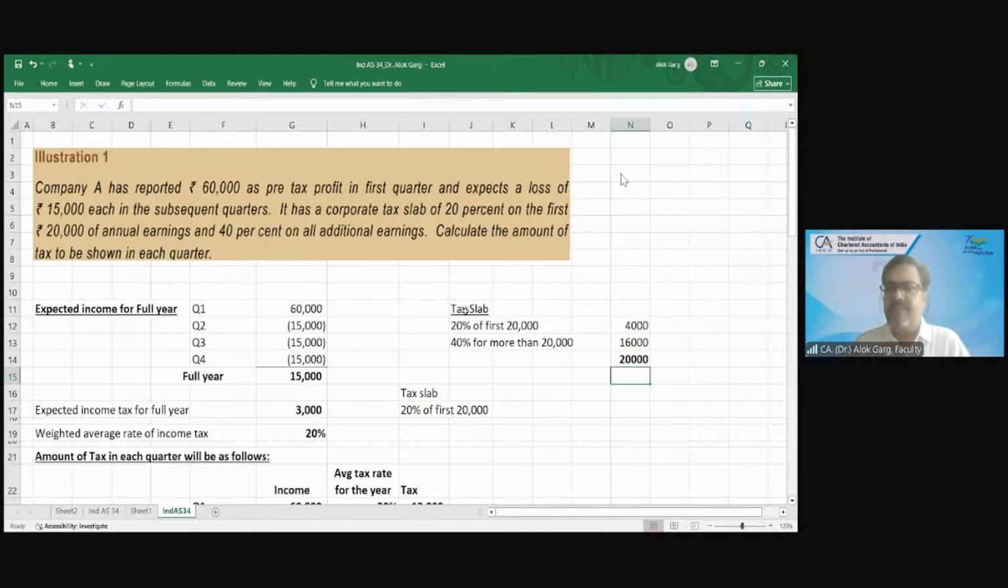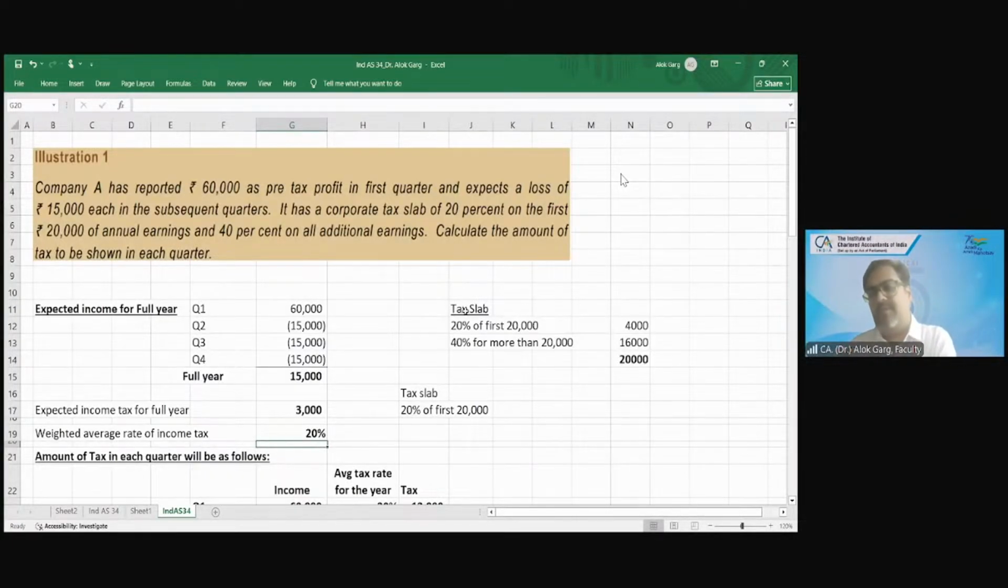Clear है ना? Is it clear? But what is your expectation of annual income? 15,000. So if your expectation of annual income is 15,000, how much tax are you required to pay? Up to 20,000, the slab rate is 20%. So on 15,000 you have to pay 20%, right? So what is your weighted average annual income tax rate? 3,000 divided by 15,000. 20% is your weighted average rate of income tax.